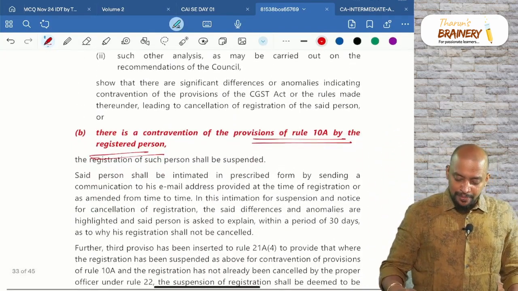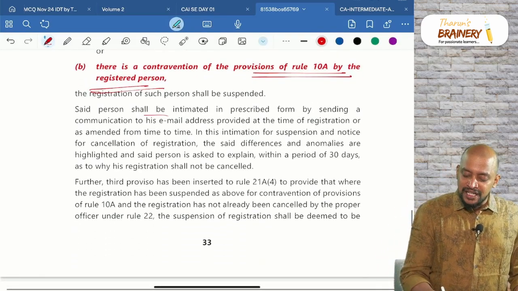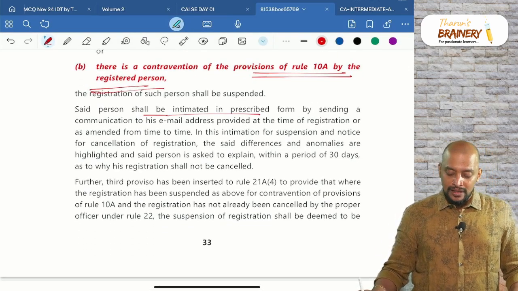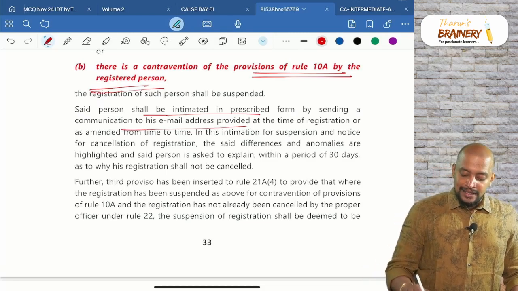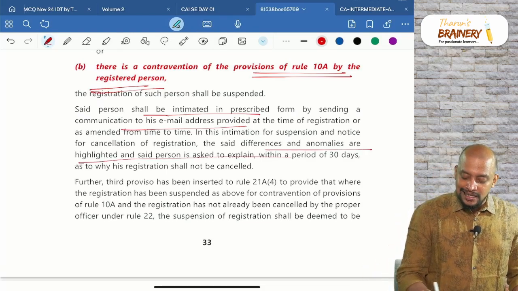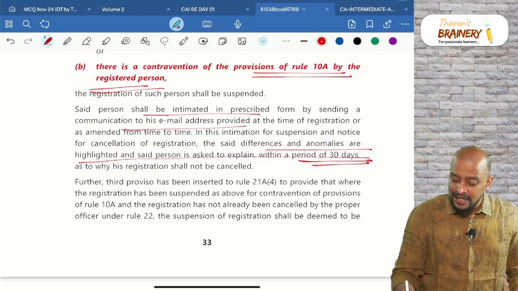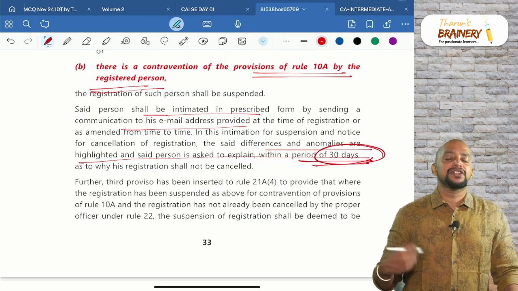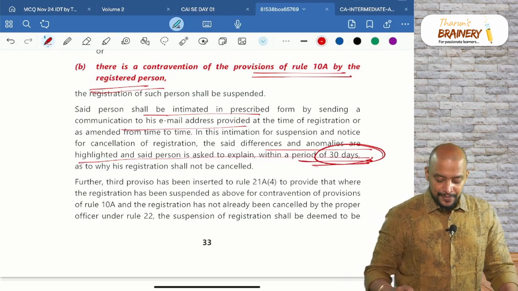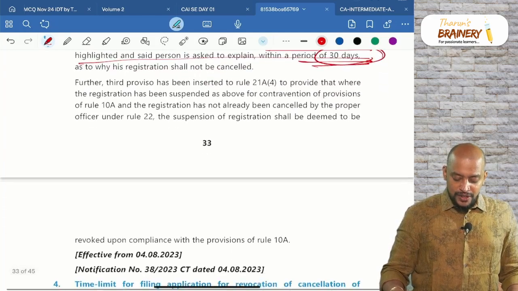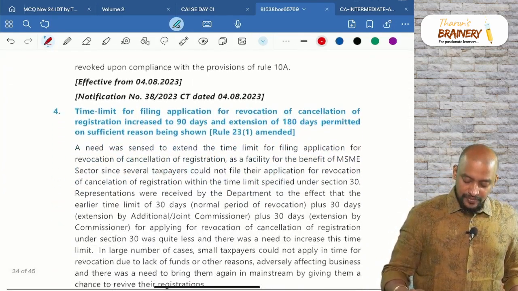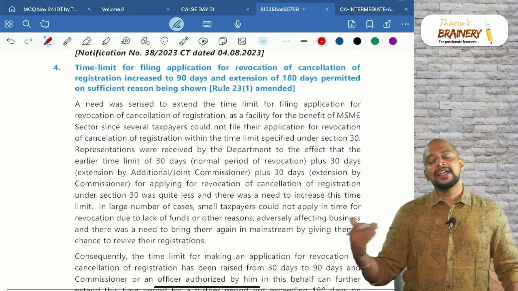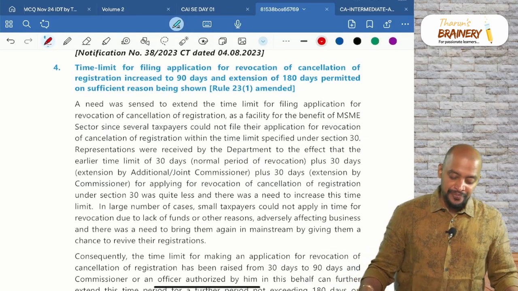So here what will happen? The said person shall be intimated in the prescribed form by sending a communication to his email address, and the said difference and anomalies are highlighted, and he is asked to explain within 30 days. What is the time limit within which he need to respond? 30 days. And if he has not responded, then his registration will be automatically suspended, and thereafter it will lead to cancellation of registration also.